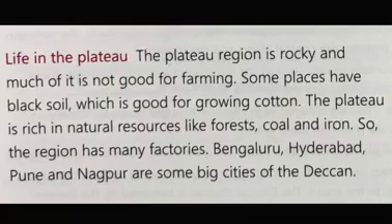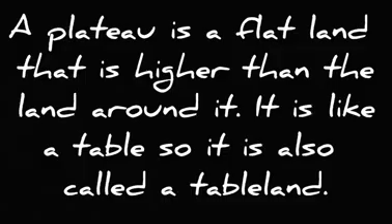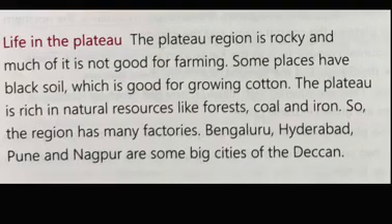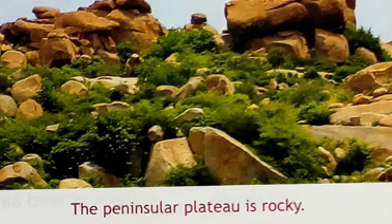Now, life in the plateau. As we know, a plateau is a flat land that is higher than the land around it. It is like a table, so it is also called a tableland. The plateau region is rocky and much of it is not good for farming. Look, can we grow crops in this rocky type of area?